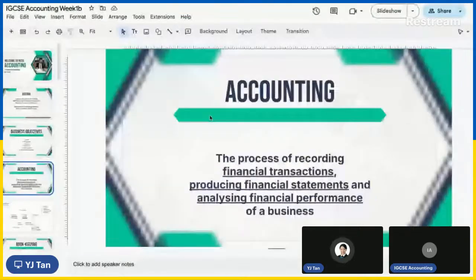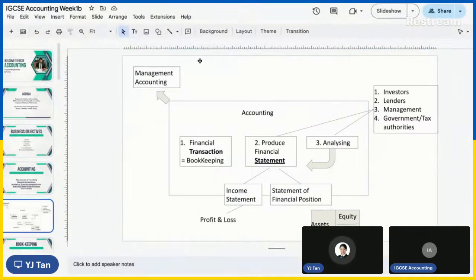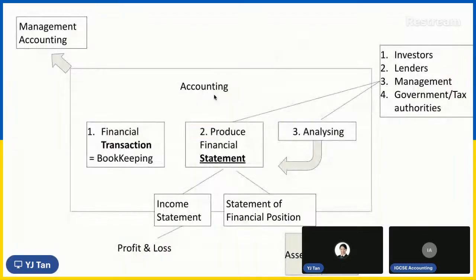Allow me, just before this, I already prepared it. Okay. Inside the accounting box, step number one, financial transaction. That means it's all about the transactions that you want to keep and record. So you have all the transactions. For example, you pay the toll, you get the receipt. And then you take the receipt, you go back to your company and tell your bookkeeper to please record this into our accounts.